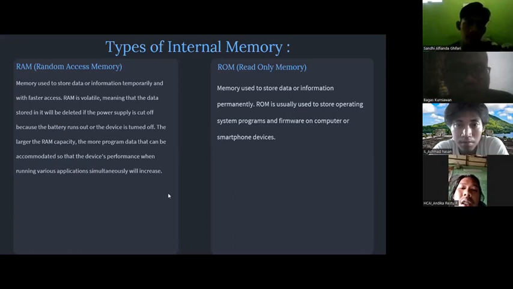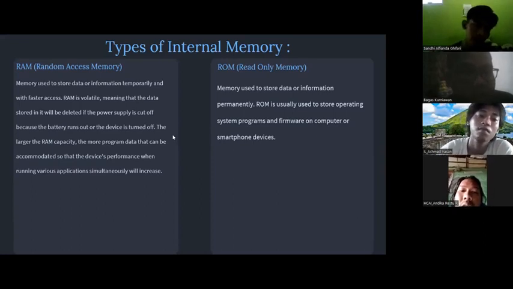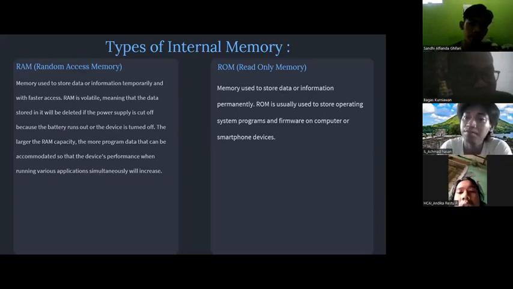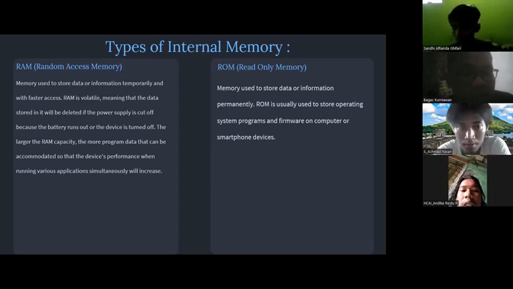Types of internal memory. First is RAM, or random access memory. Memory used to store data or information temporarily and with faster access. RAM is volatile, meaning that the data stored in it will be deleted if the power supply is cut off, because the battery runs out or the device is turned off.